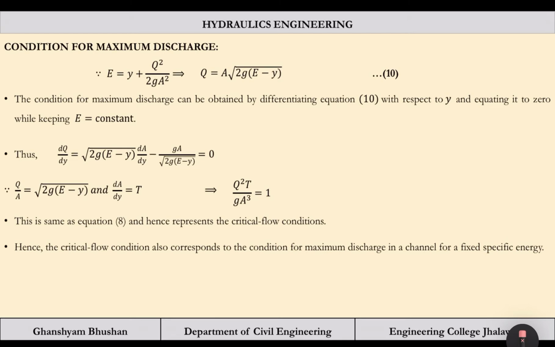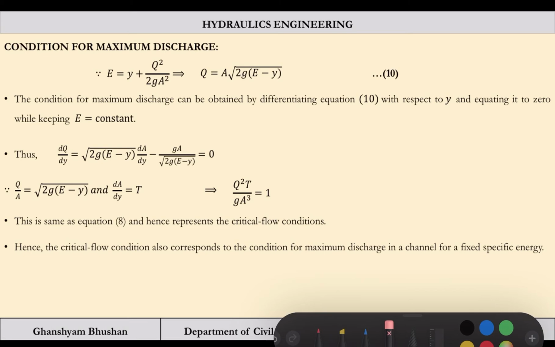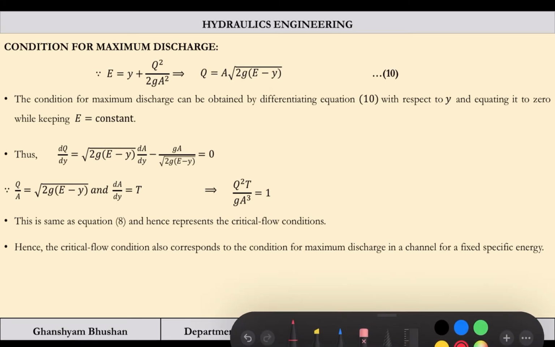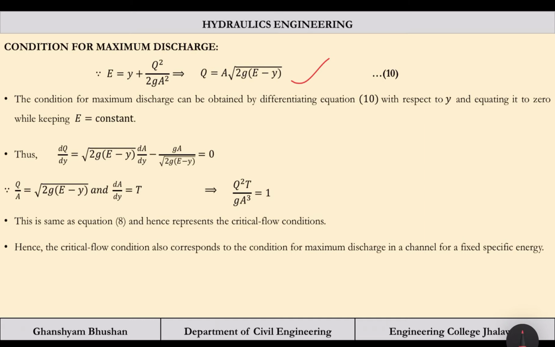So the condition for maximum discharge can be obtained by differentiating this equation with respect to y. So dQ by dy, what will it become? A is a parameter in y and so is this, so we apply the chain rule.